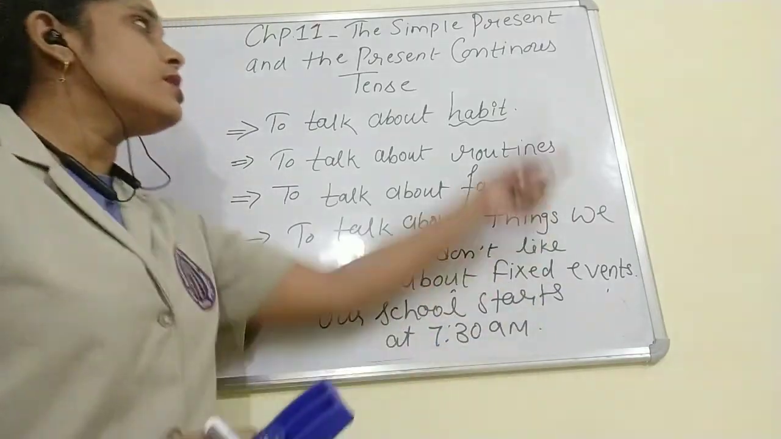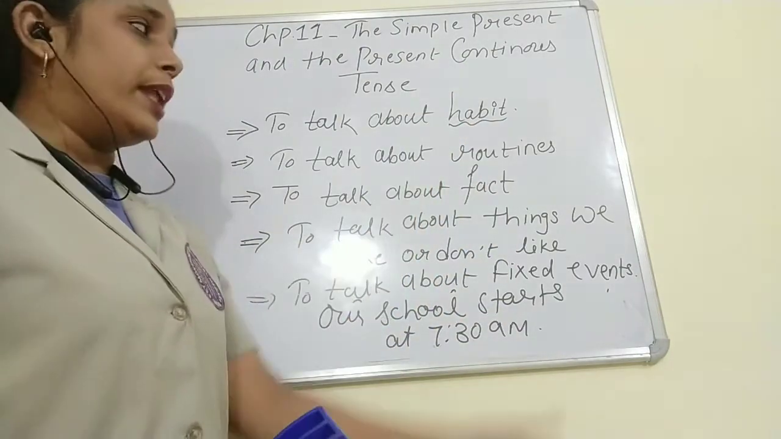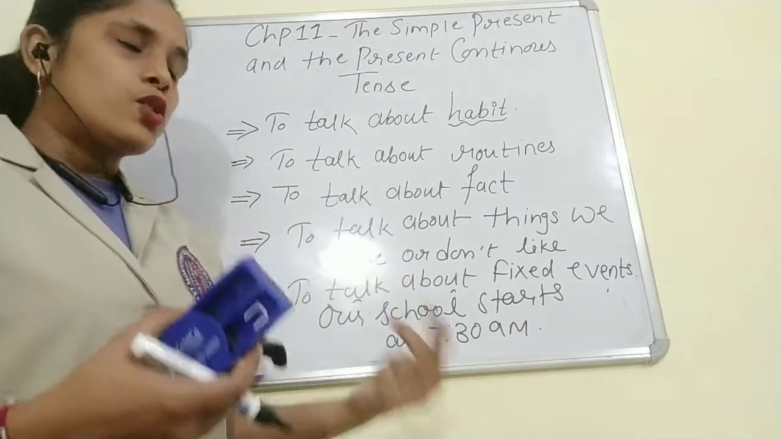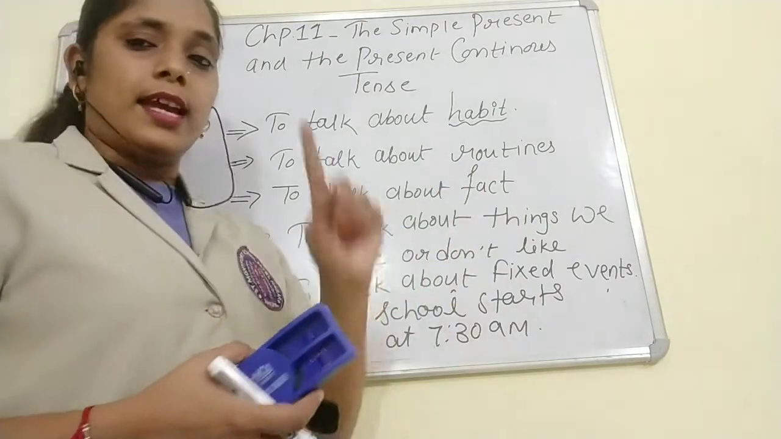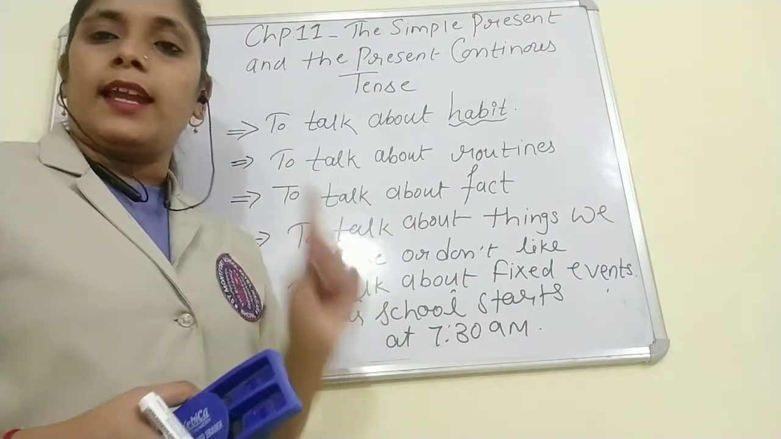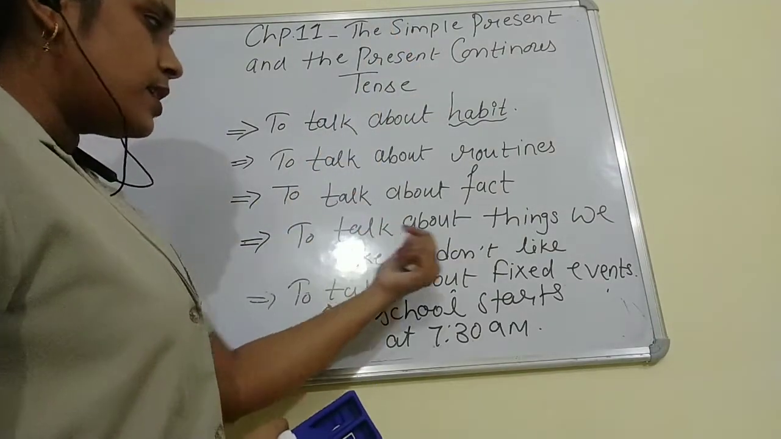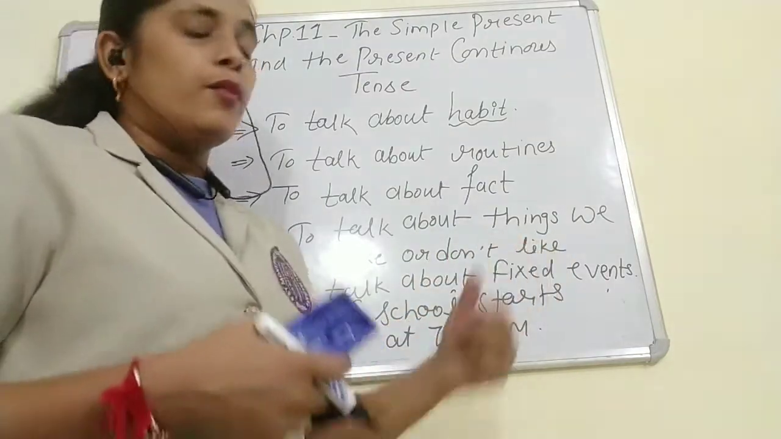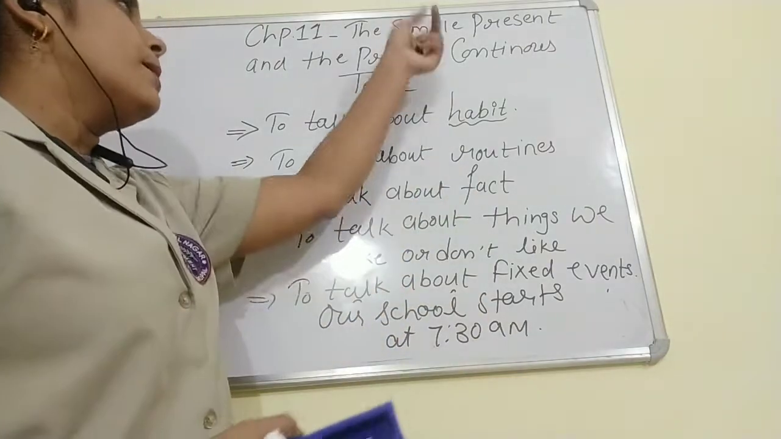So children, we use simple present tense to talk about habit, to talk about daily routines. We get up, we take breakfast, we play. So this is all our routine. And to talk about fact. I told you the sun rises in the east. It is a fact. Nobody can change it. Now we use simple present tense to tell about the things which we like or the things which we do not like.